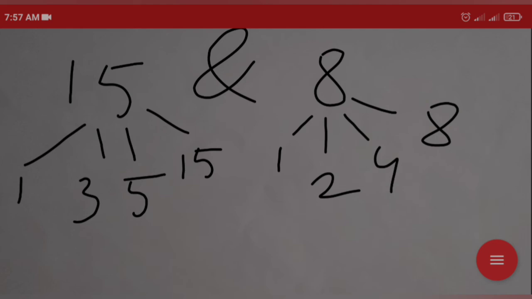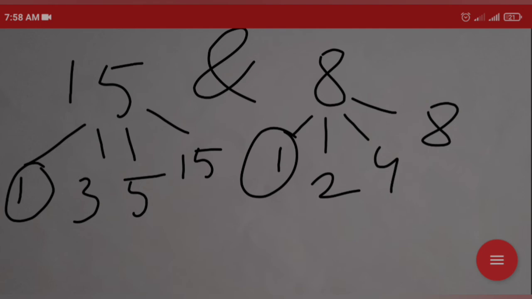So here you can see 1 is the only common factor of 15 and 8. So 15 and 8 are coprime numbers.